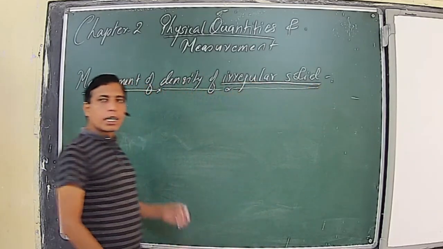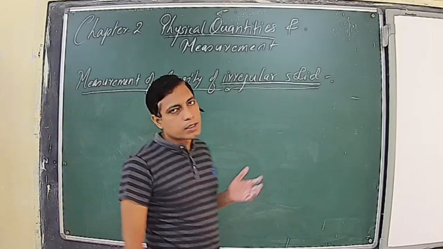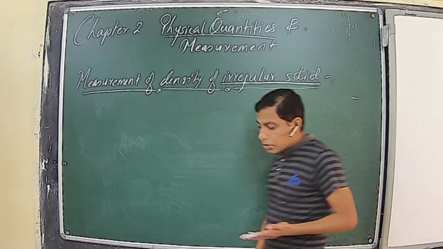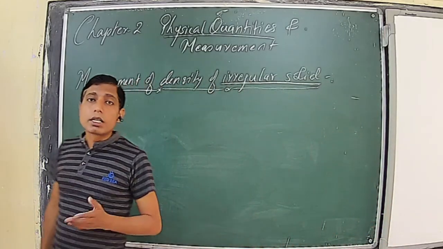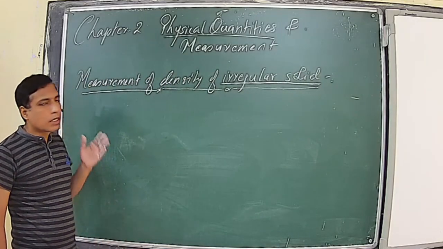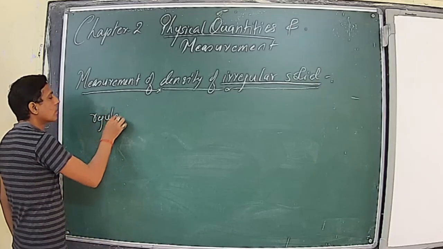Depending upon the shape and size, we have classified objects into two types: regular shape objects and irregular shape objects. Those objects whose length and breadth are defined are called regular shape bodies.